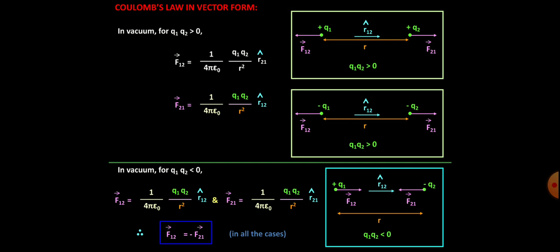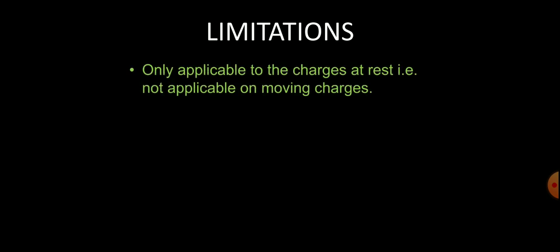Now coming to the limitations of Coulomb's law. Again I am saying, it is in the statement only. So the first limitation is that Coulomb's law is only valid, only applicable, to charges at rest, or you can say it is not applicable to moving charges. Why is it not applicable to moving charges? Because moving charges also produce a magnetic field.